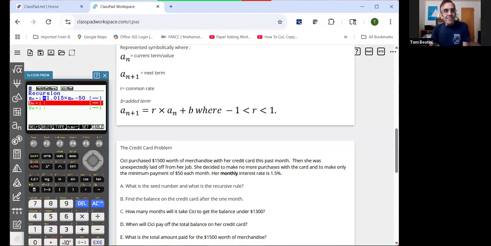So we got it stored. So now let's set up our table and let's go out to 50 months. And our seed number starting value was 1,500.